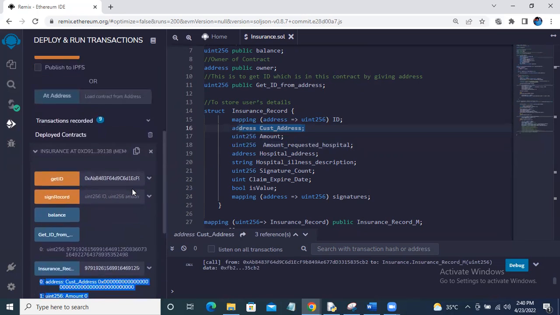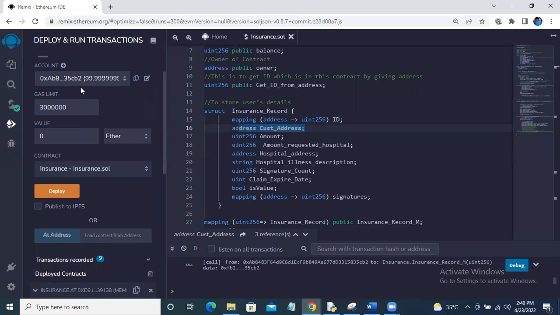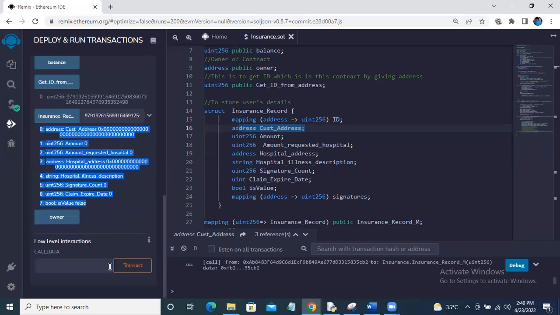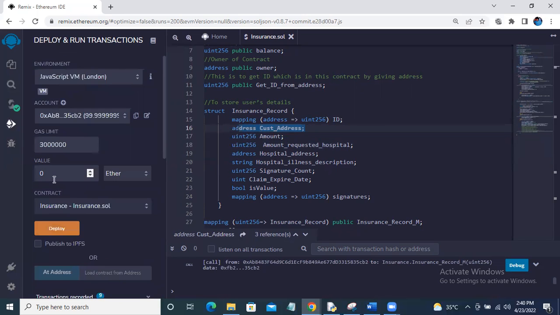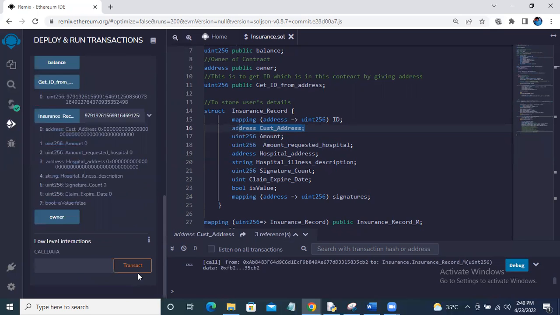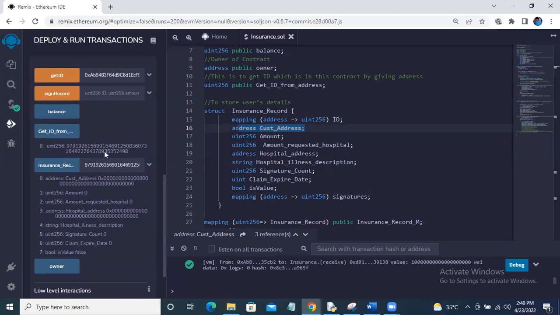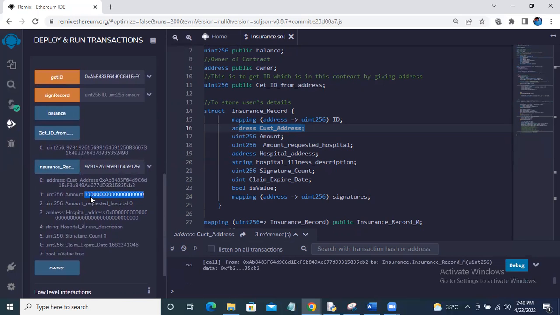So what we need to do is transact some amount from this address to our contract. I'm sending 10 ethers from this address to our contract. When I click on the contract, it will send 10 ethers to our contract. If you check again for the same ID, you're getting the amount in the form of WEI, which accounts to 10 ethers. And we got the address of the customer.